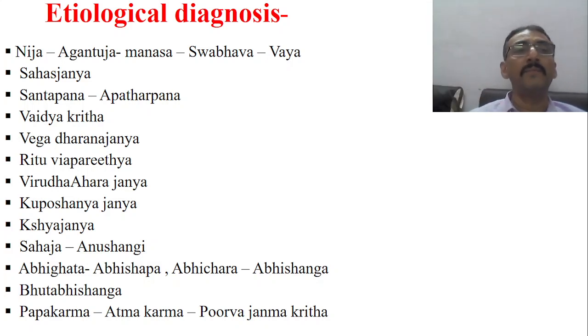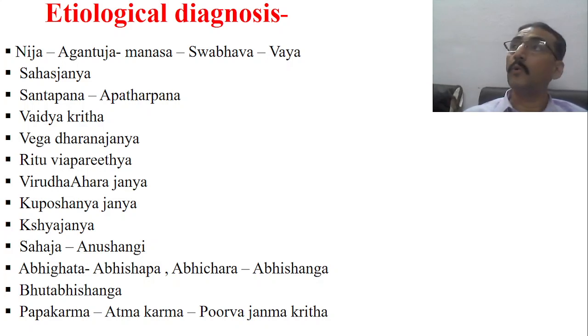Anyway, so in etiological diagnosis in terms of Ayurveda, we have to look into Nija or Agantuja. Is it Manasika, or is it Swabhavaja, or is it Vajaja? Again, senile causes, natural causes, psychological causes, infective causes, or external causes, and inside Nija causes. Nija may be related to the body. What is related to the body? Most of the time, the immunological problems. Next, whether the cause is Sahasajanya, whether the etiology is santarpanajanya, whether the etiology is apatarpanajanya.